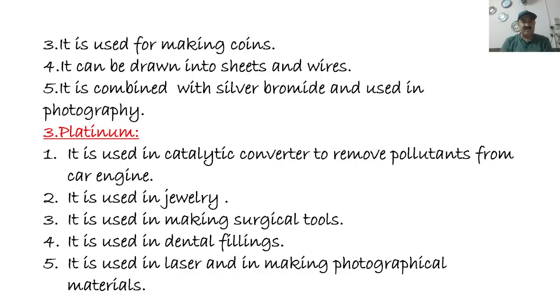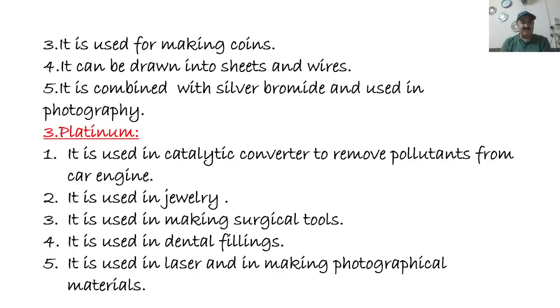Point number three, platinum. It is also very important. It is used in catalytic converters in vehicles and cars to remove pollutants from car engines. Number two, it is used in jewelry as well. Number three, it is used in making surgical tools. Number four, it is used in dental fillings as well.